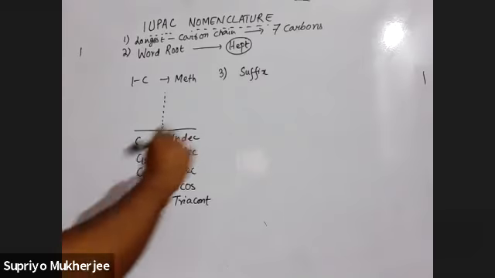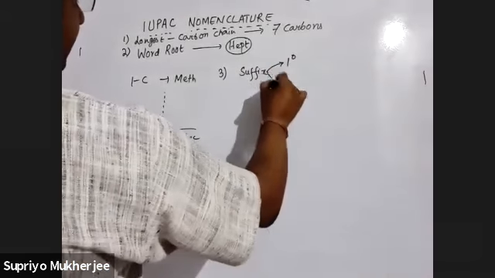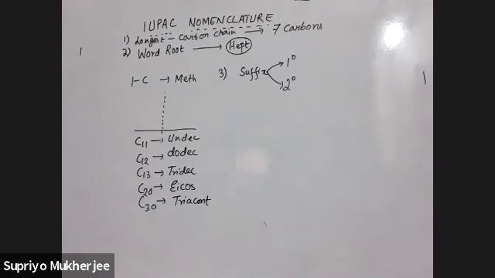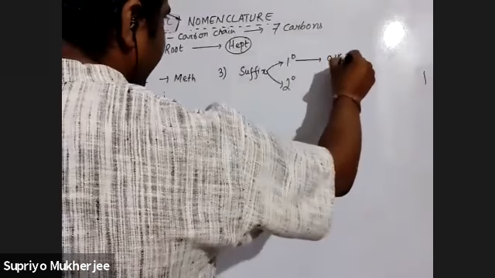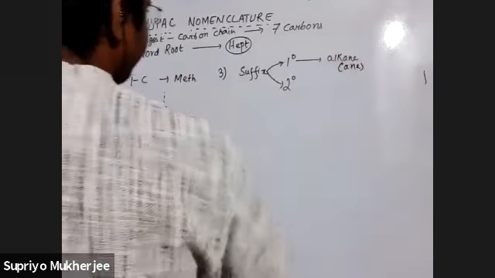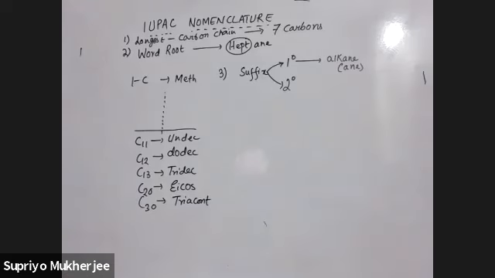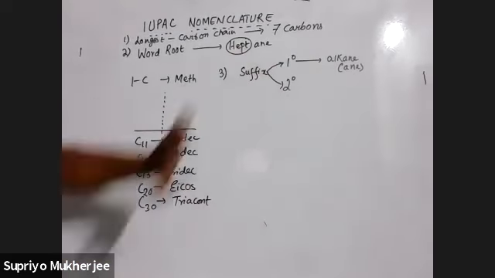Now this suffix is of 2 types. One is 1 degree suffix or primary suffix. Another is 2 degree suffix or secondary suffix. What is 1 degree suffix first of all? 1 degree suffix basically means whether it is alkane, ठीक है ना? If it is alkane, it will be called ANE. So if it is hept, if it is an alkane, you will call it ANE, heptane. Done. ठीक है? So if there are no double bonds, no triple bonds, just simple ANE.